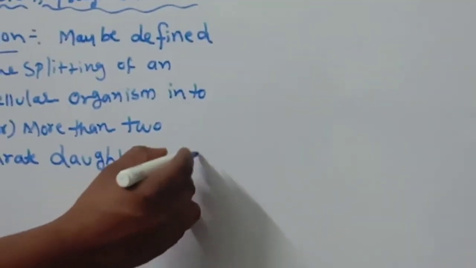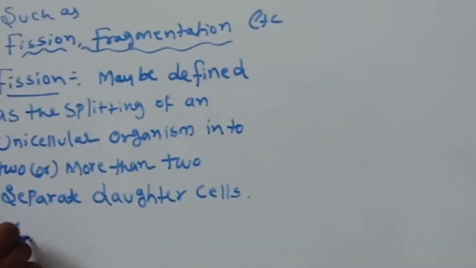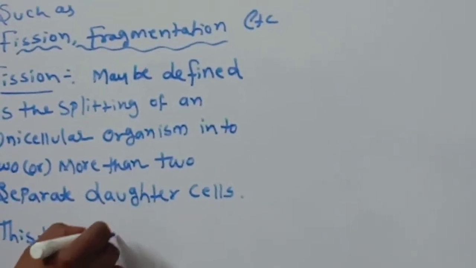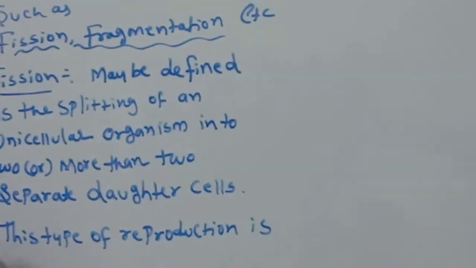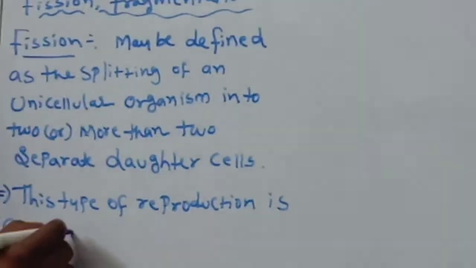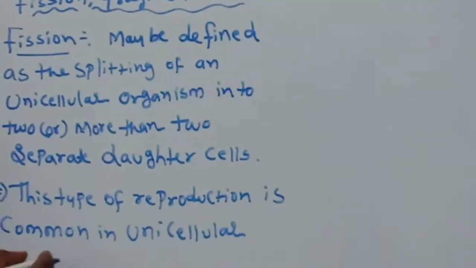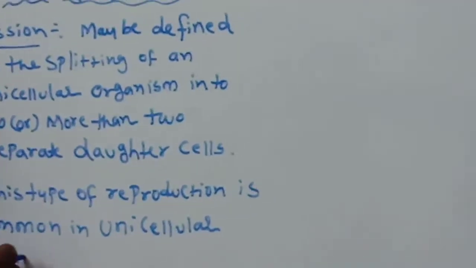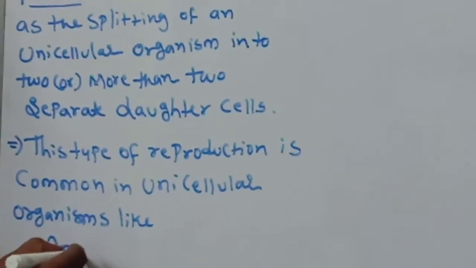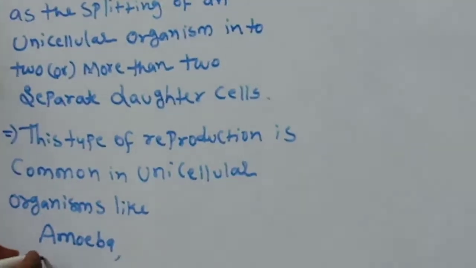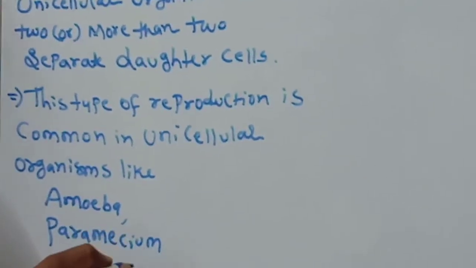Okay, separate daughter cells. This type of reproduction is common in unicellular organisms like amoeba, paramecium, okay, and euglena.